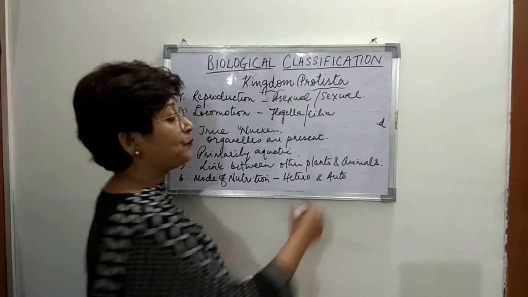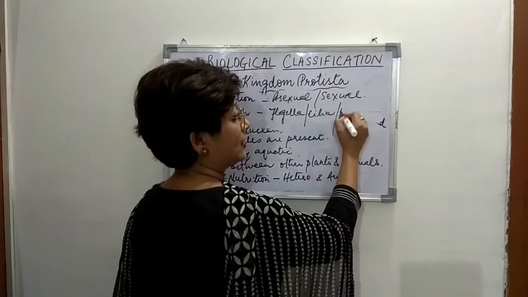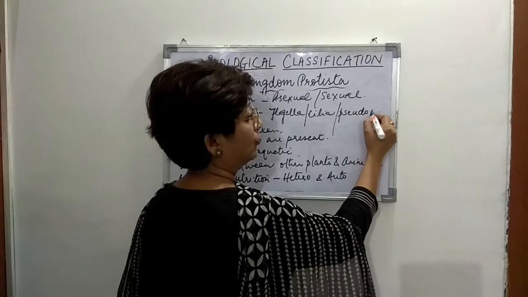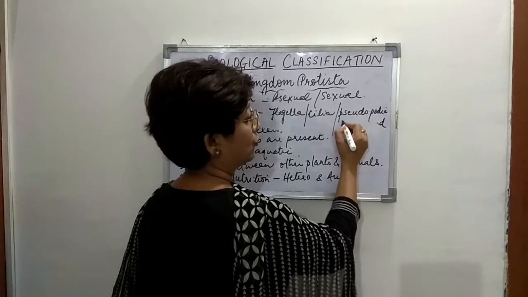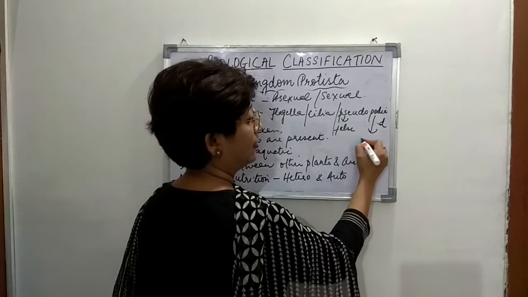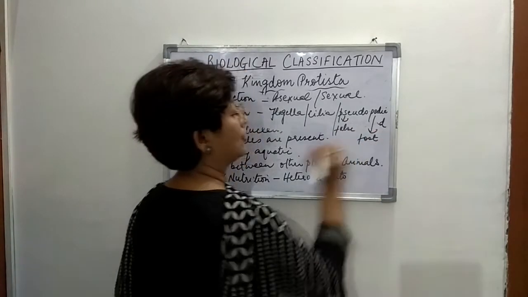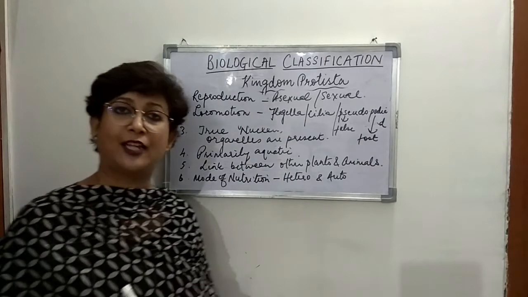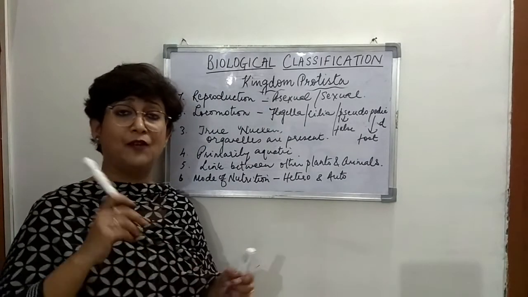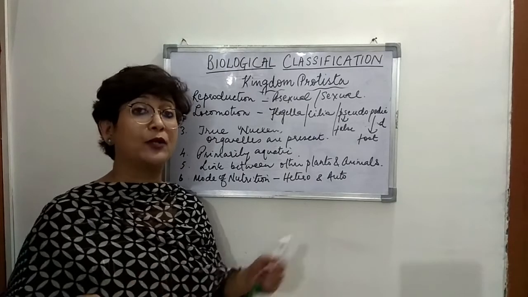So cilia, and some we will see have pseudopodia. Pseudo means false, podia, foot. Pseudopodia, false feet they have, right? So I'm sure you must have learnt about amoeba, and you know how it moves, right?